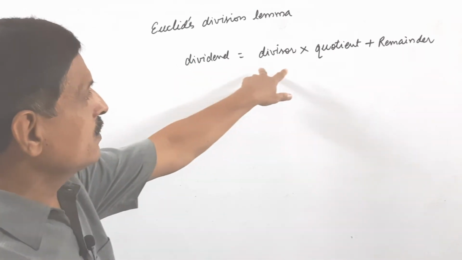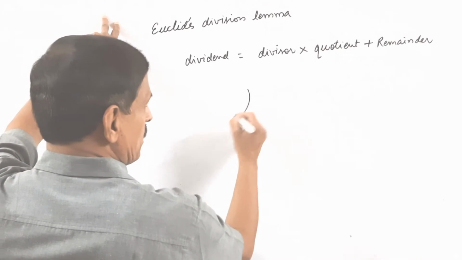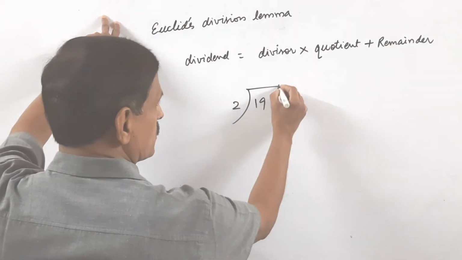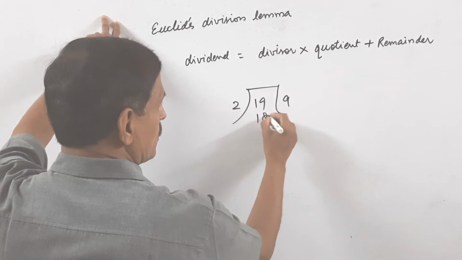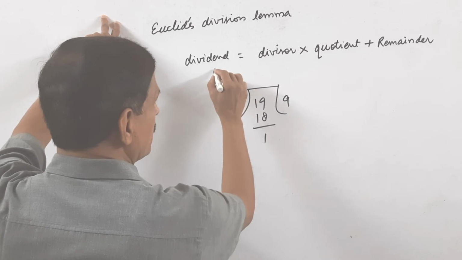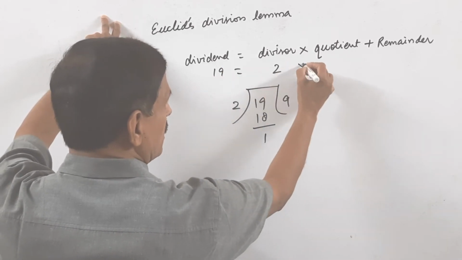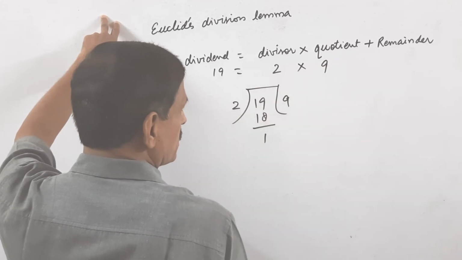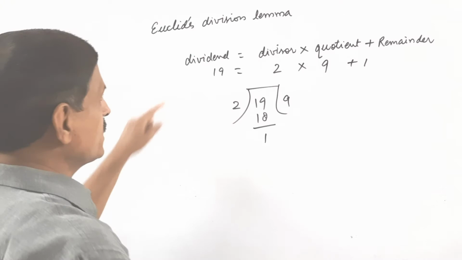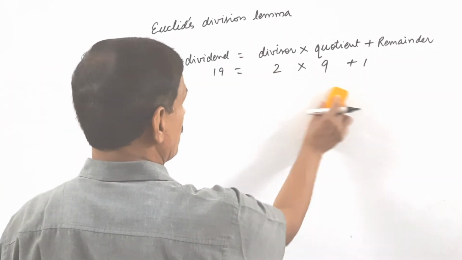This is the long division method, in which, for example, if we take 19 divided by 2, this 19 is the dividend, 2 is the divisor, 9 is the quotient, and 1 is the remainder. So this is a restatement of the long division method.